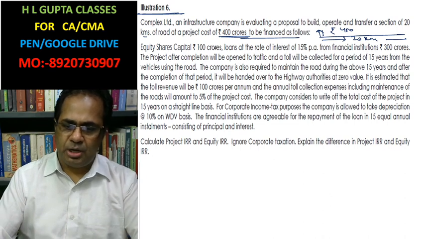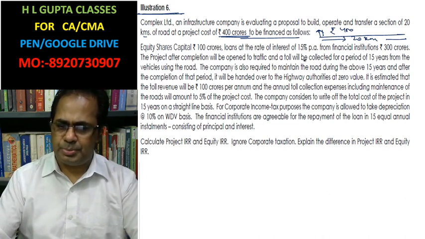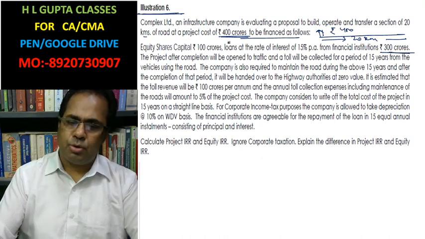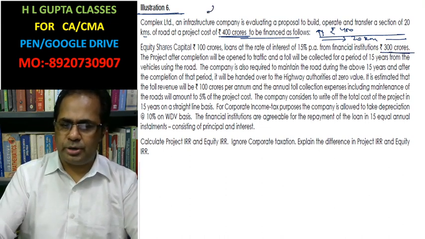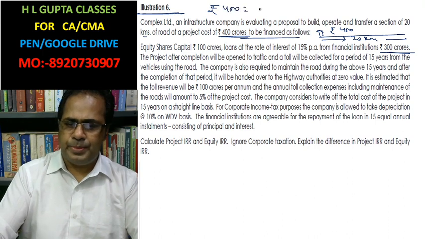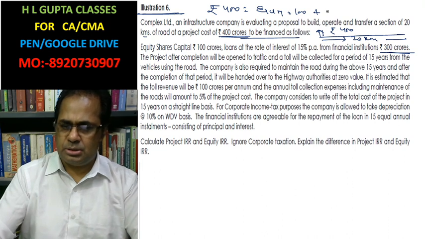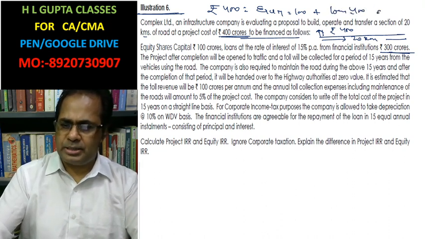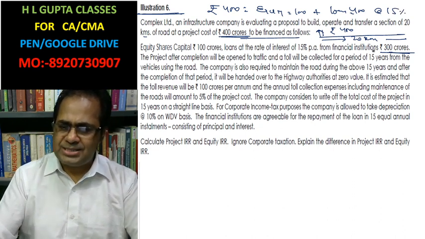Equity share capital is 100 crore, and a loan at a 15% interest rate is 300 crore, from a financial institution.